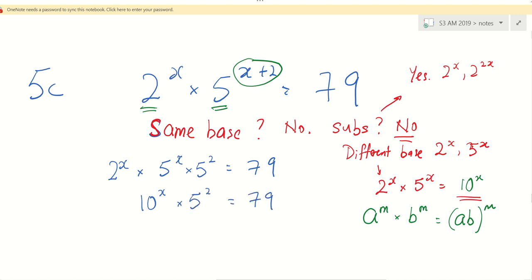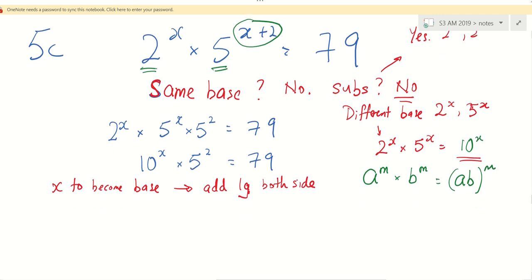What do I do next? Do I want the x to come down? I want x to come down. Because x coming down means x becomes the base. When x becomes the base, it's easier to solve. So maybe I write in red. I want the x to become the base, and one of the methods is to add log on both sides. Do you still remember this trick?